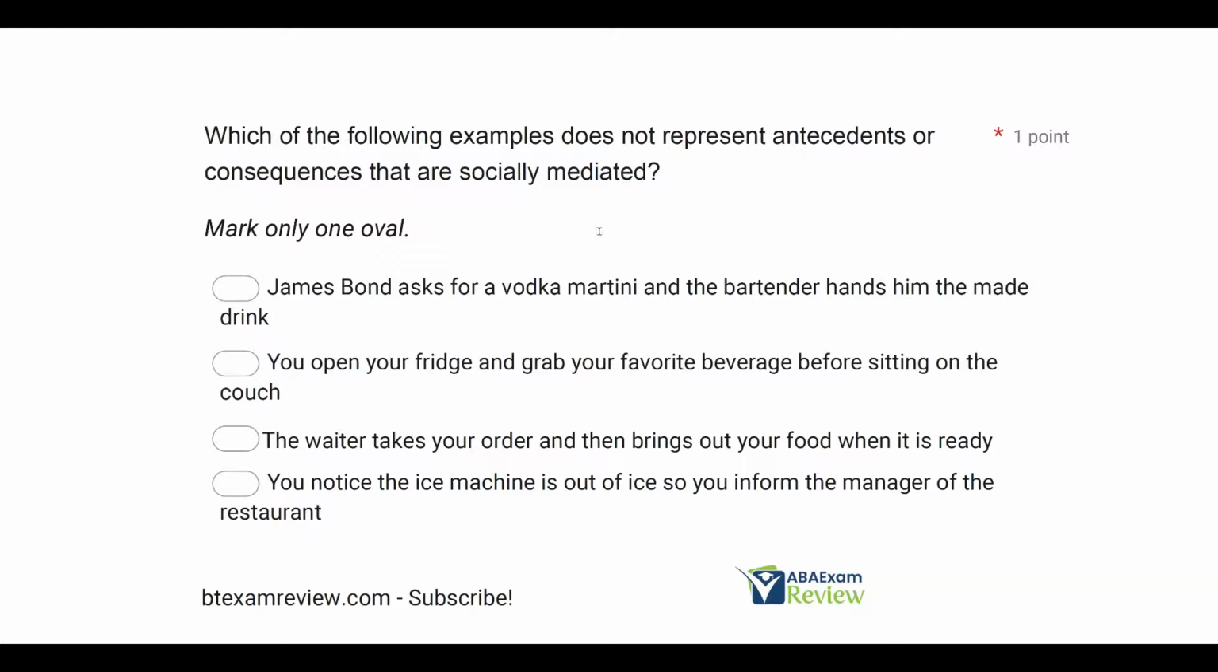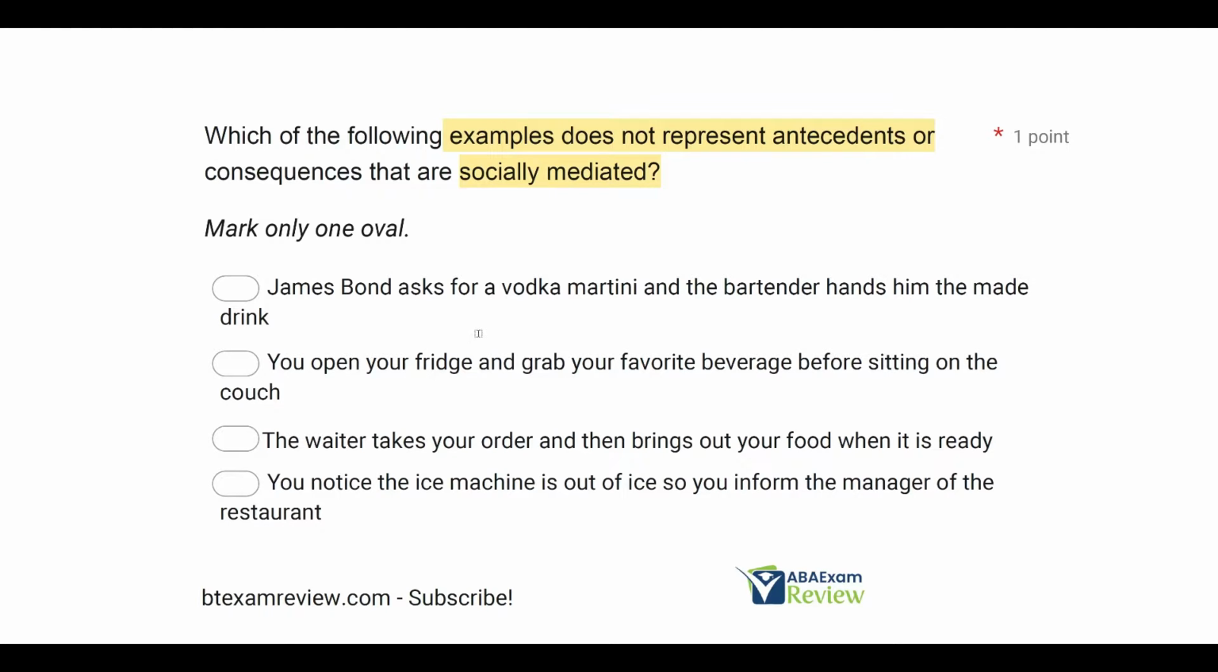Which of the following examples does not represent antecedents or consequences that are socially mediated? The main idea here is social mediation. In ABA, we typically have two types of consequences: automatic and socially mediated. Automatic means you're providing the consequence to yourself, there's no second party involved. Socially mediated says there's another person or persons delivering the antecedents or consequences. The question wants us to answer which example does not represent social mediation, meaning three likely do.